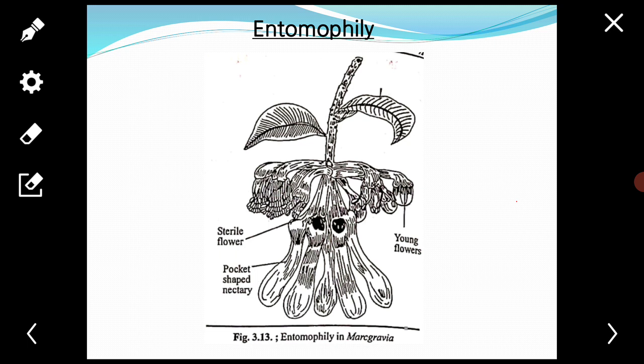Among insects, bees are the most common pollinators, which pollinate about 80% of the total insect pollinated flowers. Means bees are the most important pollinators. They visit flowers to collect their food, pollen and nectar, in their pollen baskets.